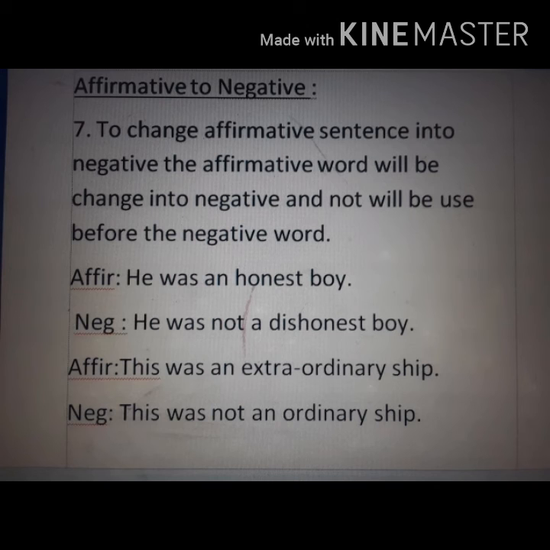He was an honest boy. Negative: he was not a dishonest boy. This was an extraordinary ship. Negative: this was not an ordinary ship.